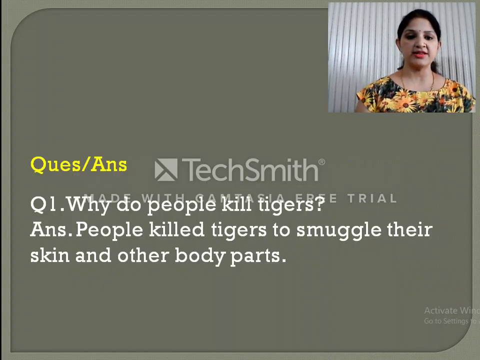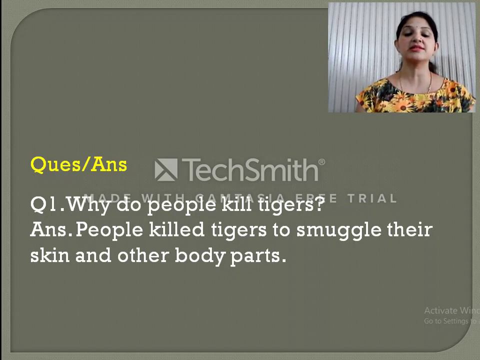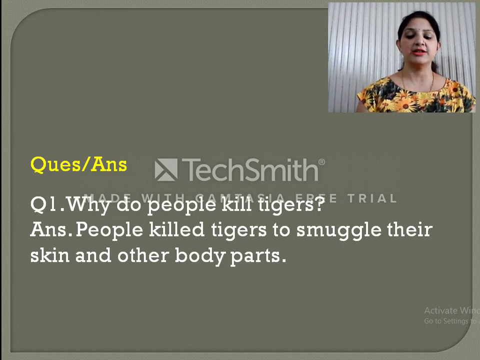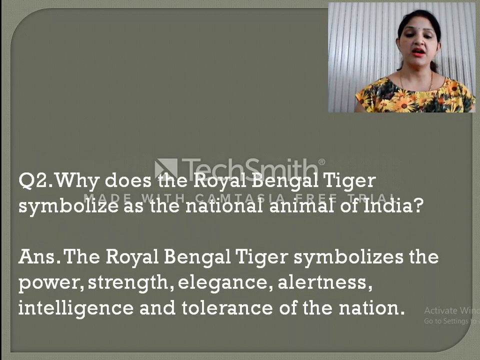Now let us do the question answers. The first question is why do people kill tigers? What was the reason for killing the tigers? So the answer is people kill tigers to smuggle their skin and other body parts. So this was the reason why they were killed. Now the next question is why does the Royal Bengal tiger symbolize as the national animal of India? Why have we chosen the Royal Bengal tiger only as the national animal of India?